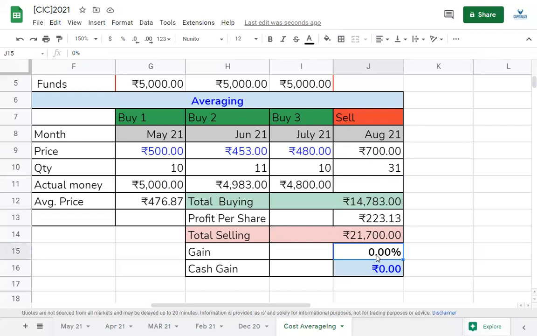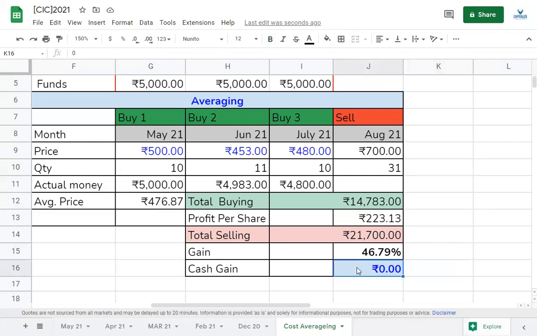What is the gain? Again, I'm going to take 223 divided by the average price that I bought at. So we got 46.79% returns this time. So already 6% more, at least one FD percentage more in case of this example, of course.